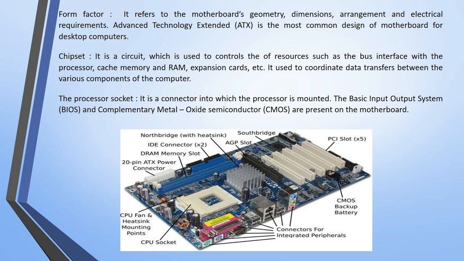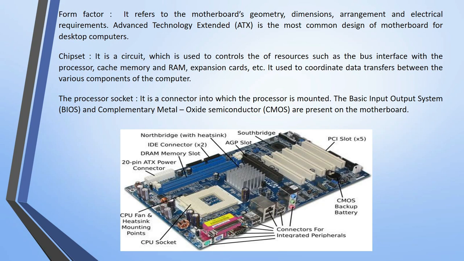Then what is the processor socket? It is a connector into which the processor is mounted. So the processor socket is the place where the processor is to be mounted or fixed.